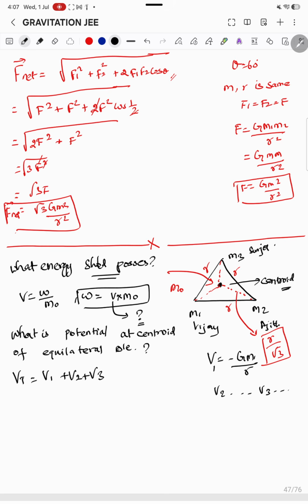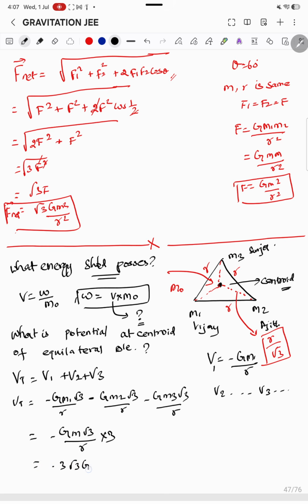So keeping that in mind, getting to the problem, V total is minus G m1 divided by r by root 3. So root 3 goes to the numerator: minus G m2 root 3 divided by r, minus G m3 root 3 divided by r. Now, what shall I take common? The masses are the same, so minus G m root 3 is common. So it is 3 times. So I can write minus 3 root 3 G m divided by r. So this is the potential at the center of the triangle.